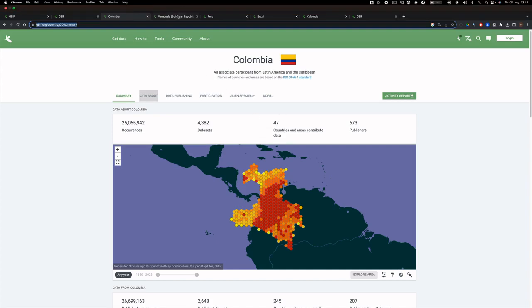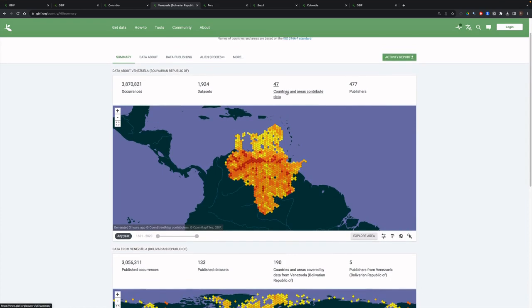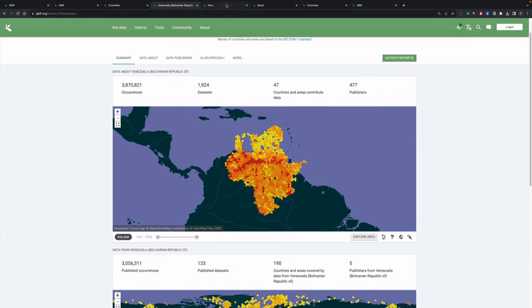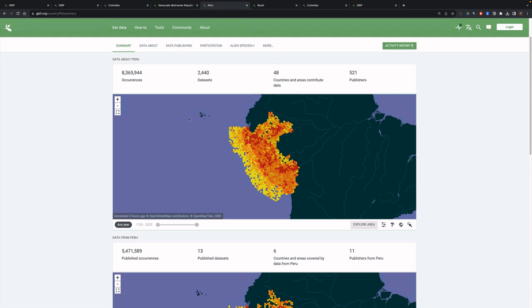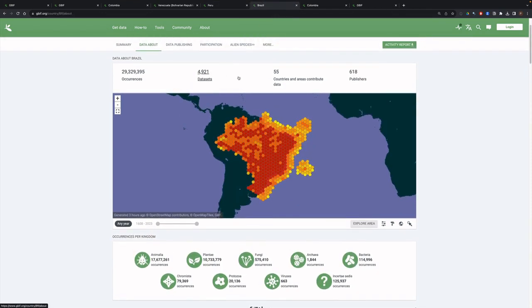Let's take a look at Venezuela. That has 3.8 million occurrence records. 47 countries are contributing from 177 publishers. Peru, going down the Andean spine, has 8.3 million records. Brazil has a pretty massive 29 million biodiversity records.